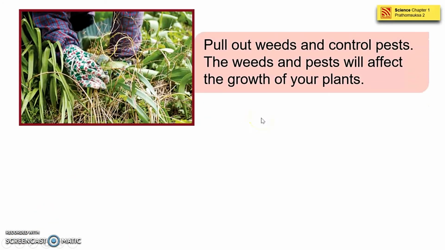Then pull out some weeds and control pests. The weeds and pests will affect the growth of your plants. Here are the weeds of the plant. They grow everywhere, especially in the garden field, because the garden field has much nutrients in the soil. That's why all the weeds and the pests will grow there and will become affecting to the growth of your plants.